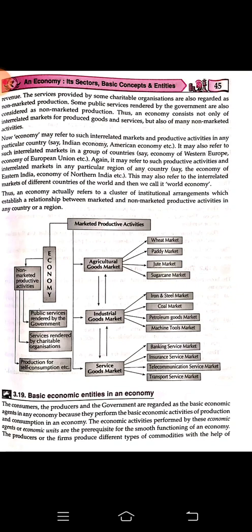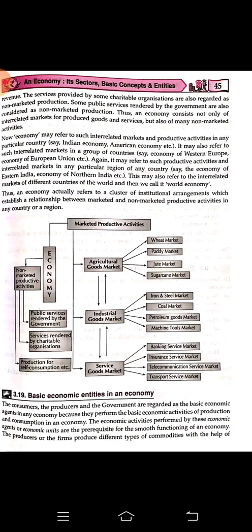Non-economic or non-marketed productive activities are like the public services. They are not doing anything for profit. Then services from the charitable organizations, those are also not done for any kind of profit. Then production for self consumption. If a farmer is producing something for self consumption and not to be sold in the market, that is a self consumption product. So all the three things you can see, these are the non-marketed productive activities.